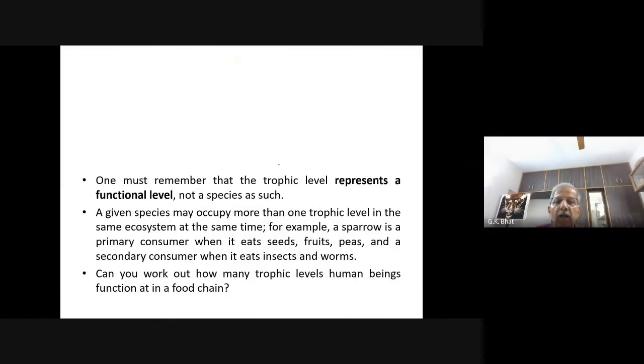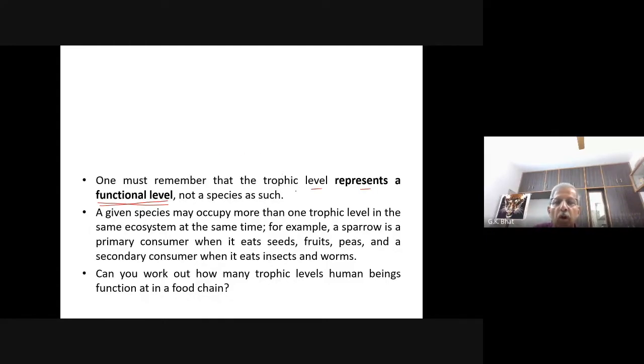One must remember that the trophic level represents a functional level. What is the trophic level? How it obtains its energy. We have already seen a trophic level is the position occupied by an organism based on its nutritional requirement. I hope you are understanding this point. Blessy, are you there? Yes, sir. Okay, I thought you had left the class.